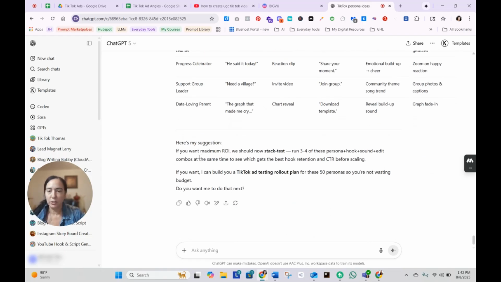So here's the next suggestion. If you want maximal ROI, we should now stack test. Run 3 to 4 of these persona, hook, sound, edit combos at the same time. And that's why I'm doing this. That's what we are doing right now.